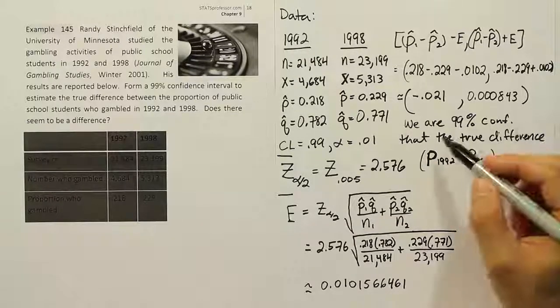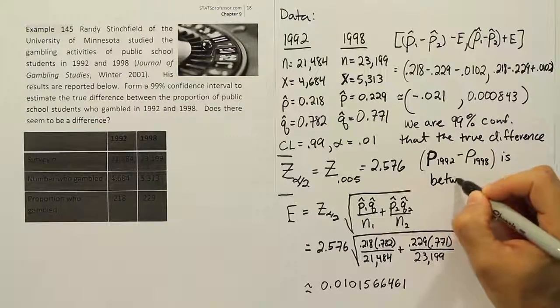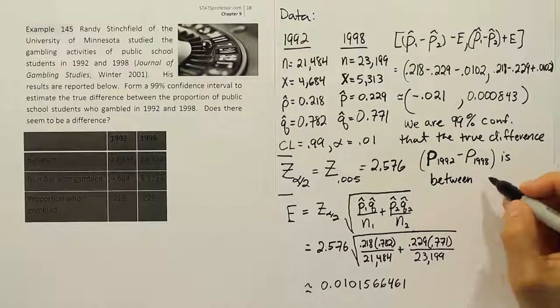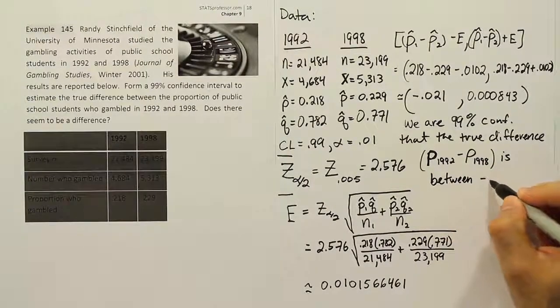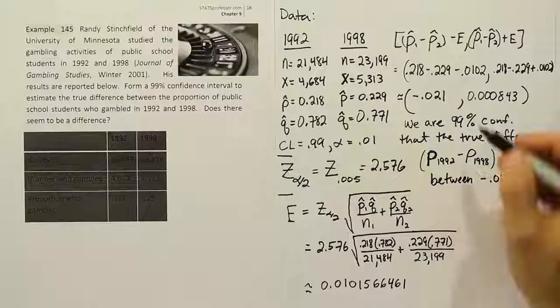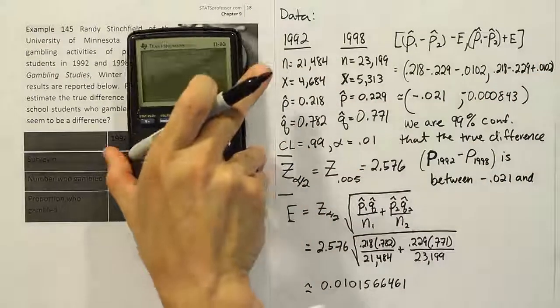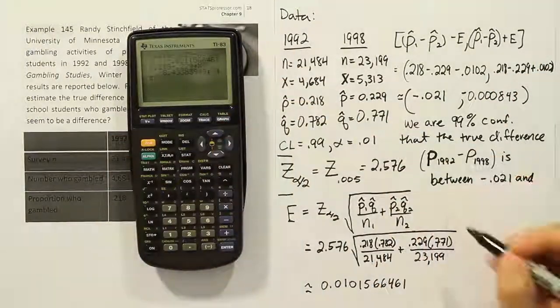So we're 99% confident that that true difference is between, and the number, again, we came up with is minus 0.021, and this was negative, by the way. I didn't put my negative sign in there. If you look back at our calculator, it was negative.